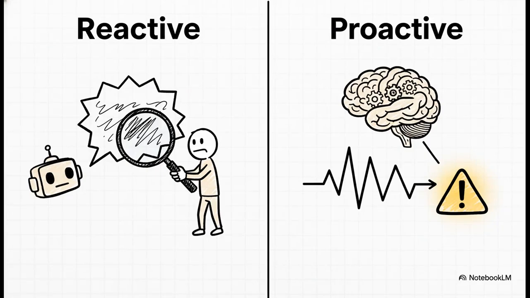And that's the big shift here. The old way is totally reactive, right? The AI gives you an answer, and then you have to go and check if it's true. This new approach is proactive. It's about listening for that spike in entropy, so we can tell in real time when the AI's own thought process is starting to break down.